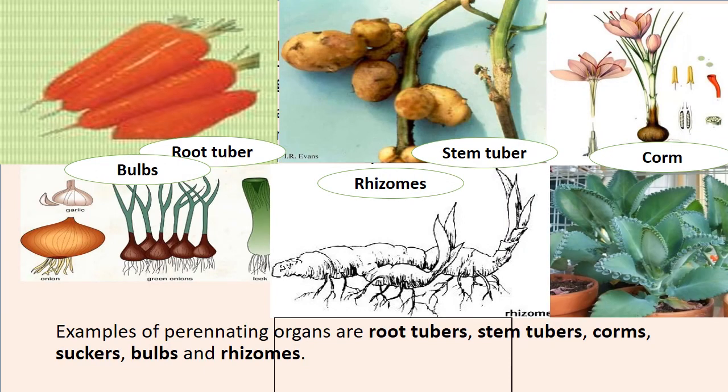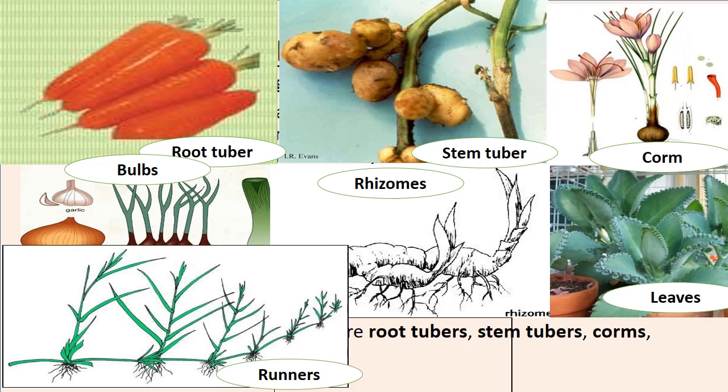Okay, we also have leaves. So there are these types of leaves. We know food in plants is made in leaves, but we also have leaves that store food. Then we also have runners. These are runners. As you can see, they have roots here, and then again at some points roots just like that. They are called runners.